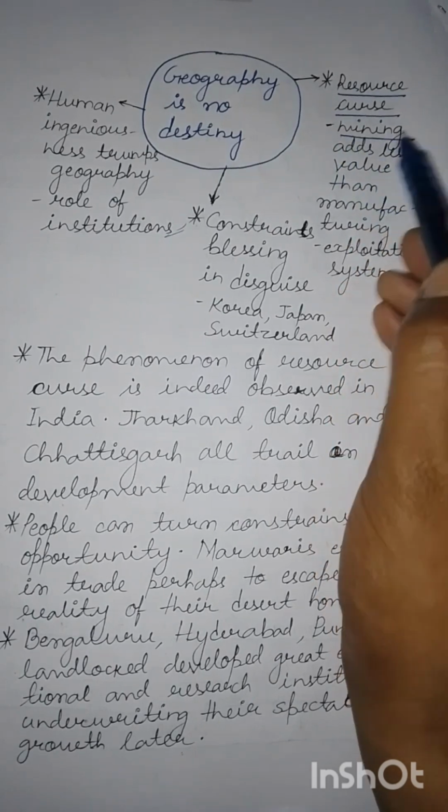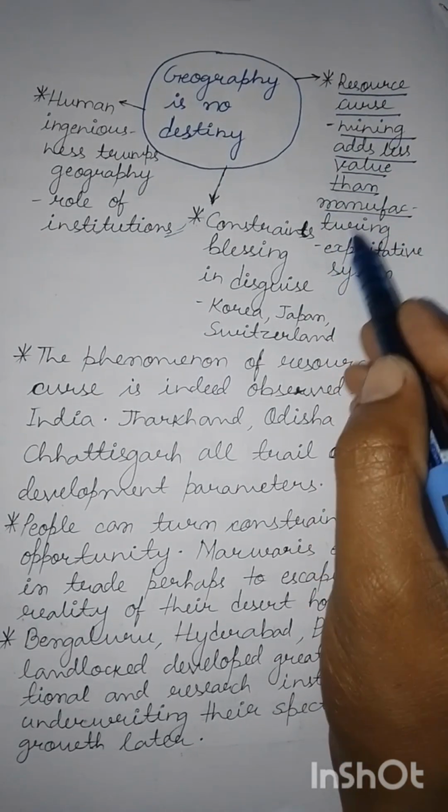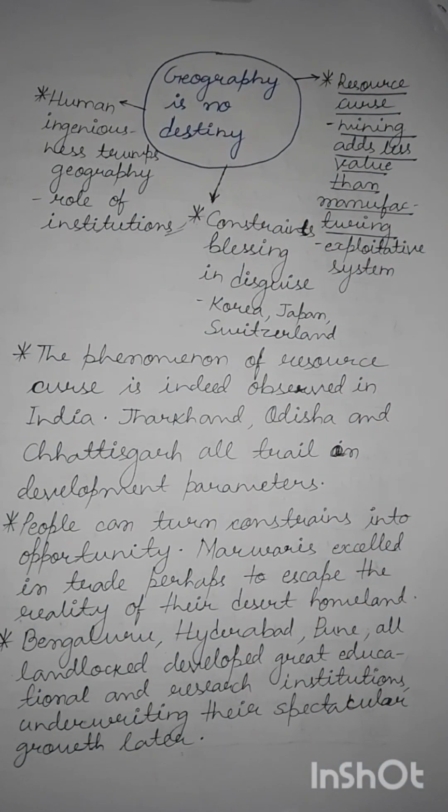First, mining adds less value than manufacturing. While it would appear that a mineral rich region should ultimately become rich too, what actually happens, unfortunately, and with exceptions, is that the mineral industry requires much less skill than the manufacturing industry. So in the long term, it is generally the regions which have manufacturing industries that fare far better than those with mining industry, those with mineral wealth.